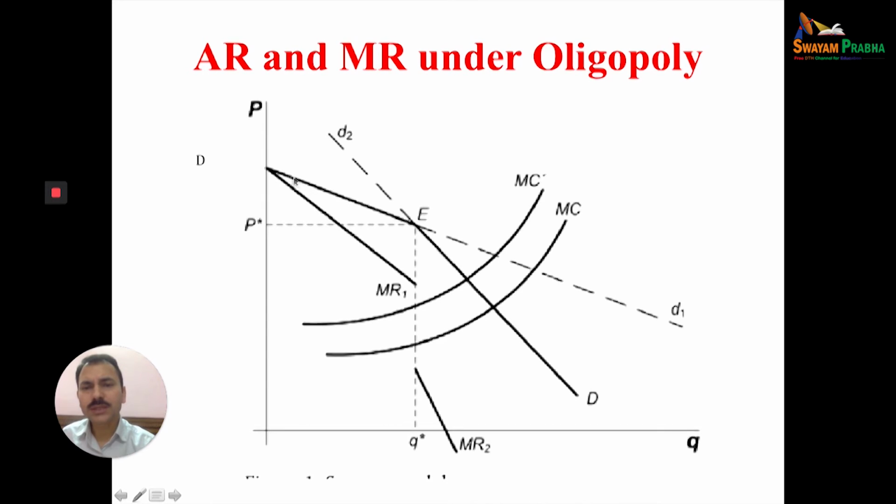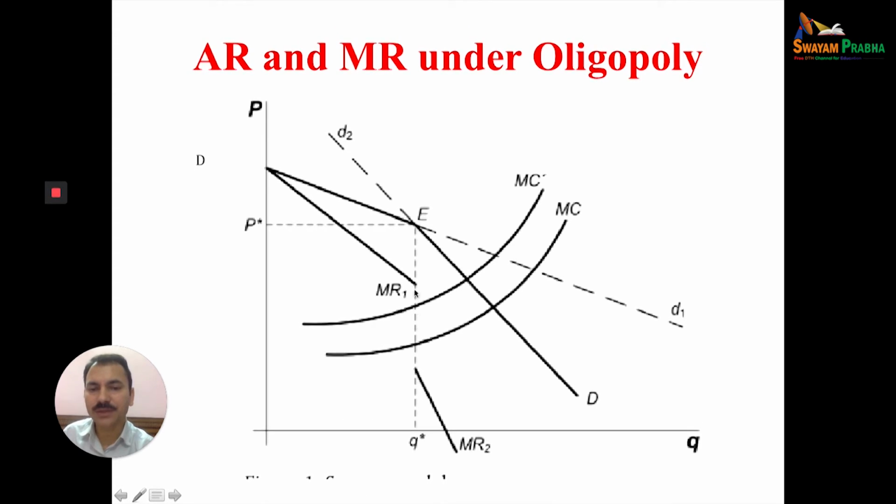Because this demand curve is the combination of two demand curves, the market demand curve and the individual demand curve, there it is. And this is also the average revenue curve. Our focus is to discuss the average revenue curve. So demand curve is equal to average revenue, AR. That's why MR is the broken part. Here's the broken part, MR and MR2. Why? Because of two demand curves. For this is the marginal revenue curve, and for this is marginal revenue curve 2. So two marginal revenue curves here because of this kink demand curve.